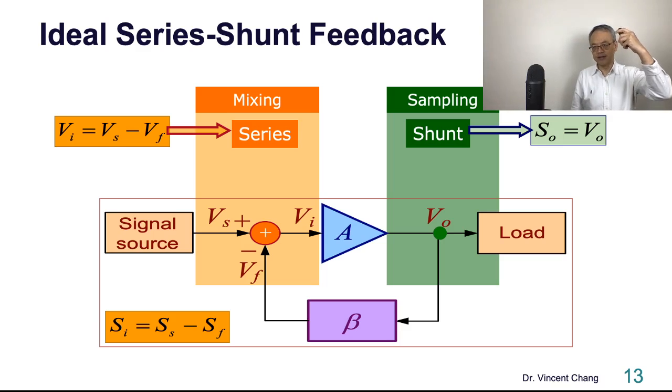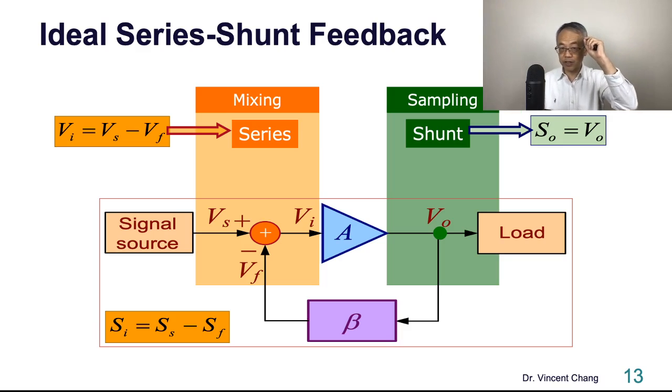The first one, ideal. Remember, what do I mean by ideal? 2 assumptions. That's the real deal that you need to remember. The 2 fundamental assumptions associated with the ideal feedback structure. The 2 fundamental assumptions we talked about in the previous lecture remain the same, still valid when I talk about the ideal feedback.